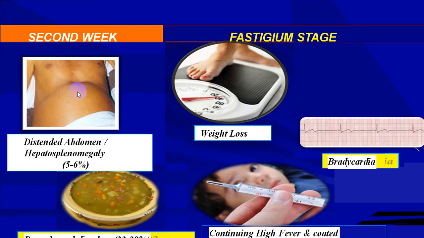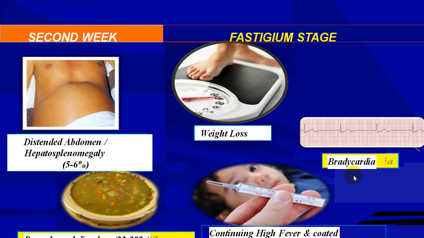So in the 2nd week, usually you will come across distension of abdomen, hepatosplenomegaly, pain in abdomen, which is quite common in 5 to 6% of the people. We call it pea colored diarrhea, which is very common, 22 to 28%. Typical pea colored diarrhea. Weight loss, relative bradycardia, continuous high grade fever in almost 51 to 56% of the people.